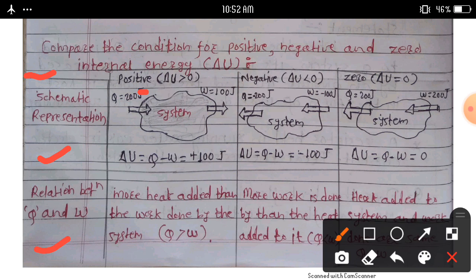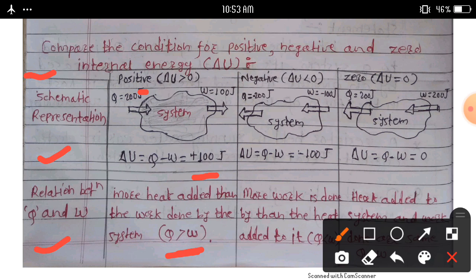This system, according to the first law of thermodynamics, delta U is equal to Q minus W. We consider Q is equal to 200 joules and W is equal to 100. We get delta U is equal to plus 100 joules, that is a positive internal energy, and according to this, more heat is added than the work done by the system, Q greater than W.